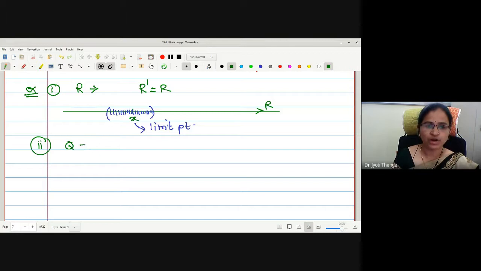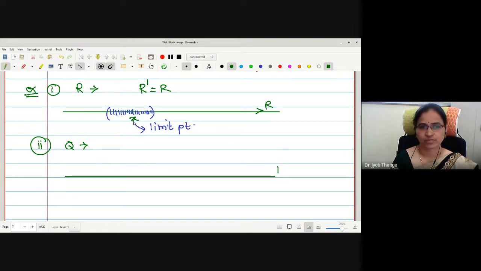What about rational numbers? What are the limit points? If I take a rational number, say q, and plot a small neighborhood around it, how many rationals will it contain?